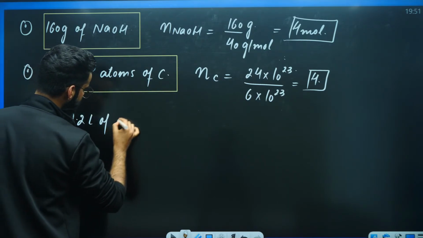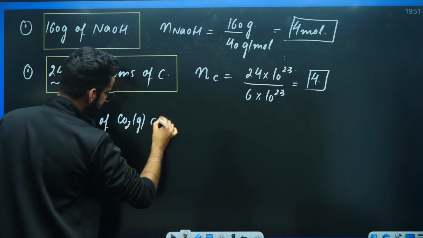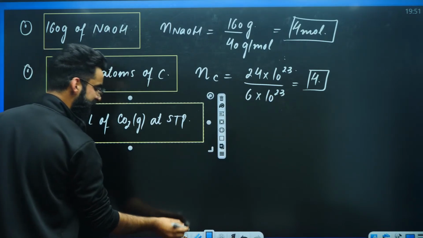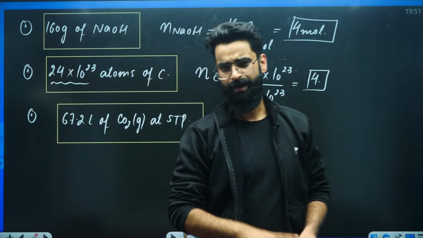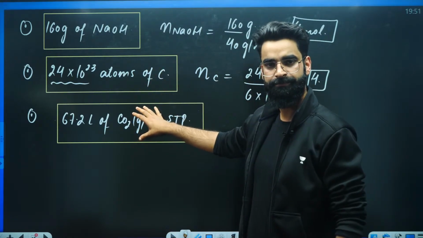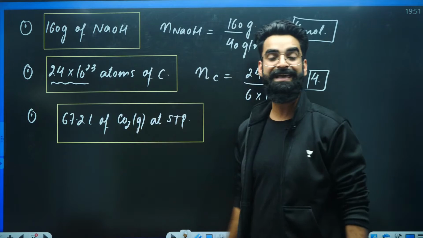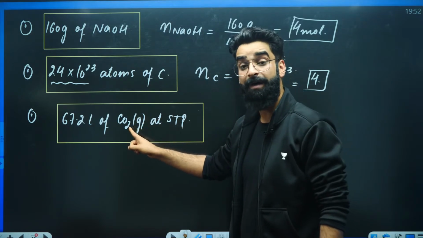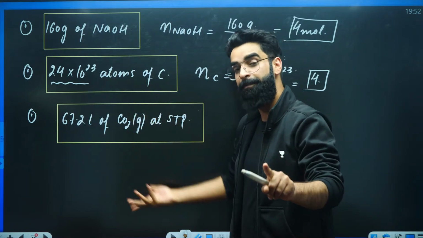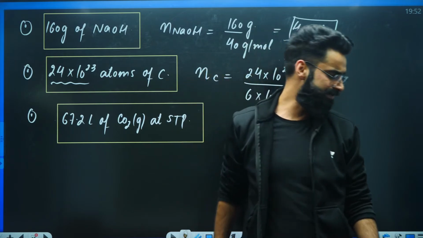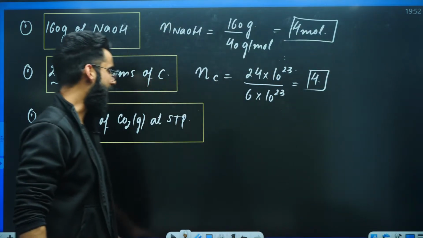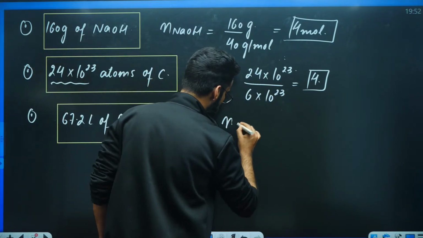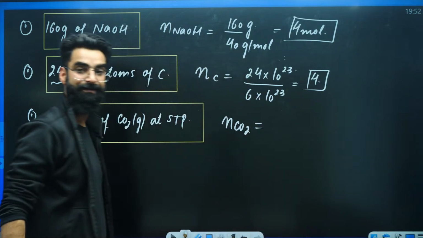67.2 liters of carbon dioxide gas at STP. Let's say I've got a container which contains a gas. Which gas? Carbon dioxide. We have got 67.2 liters of carbon dioxide gas in the container, and this carbon dioxide is present at STP. That means the pressure of carbon dioxide is 1 atm in the container, and temperature of carbon dioxide in the container, that's 0 degrees centigrade. Now I'm asking you, how many moles of carbon dioxide are there in the container?